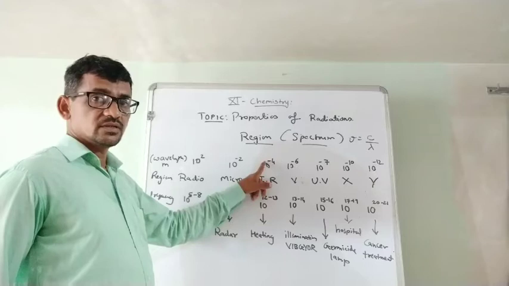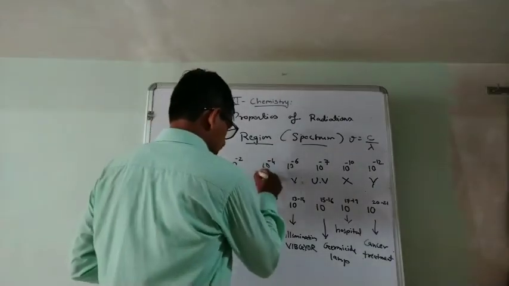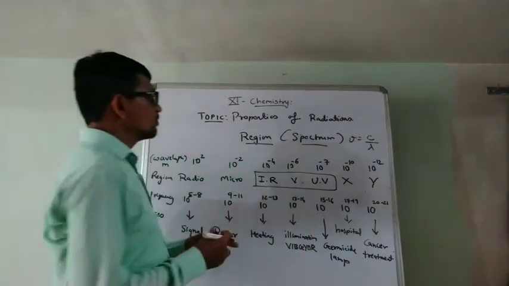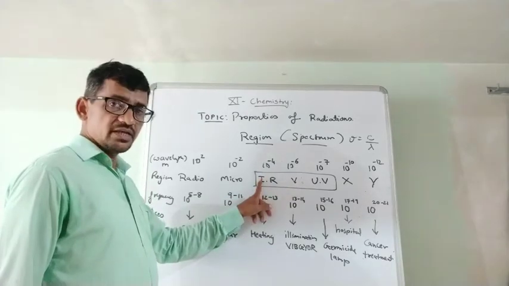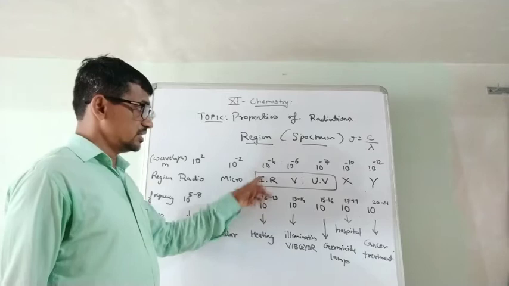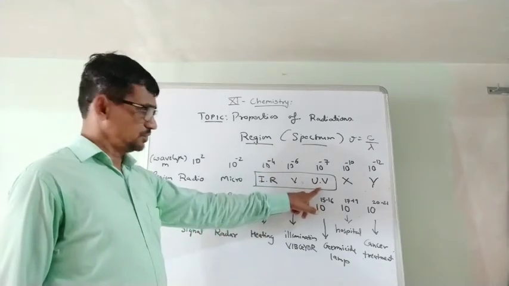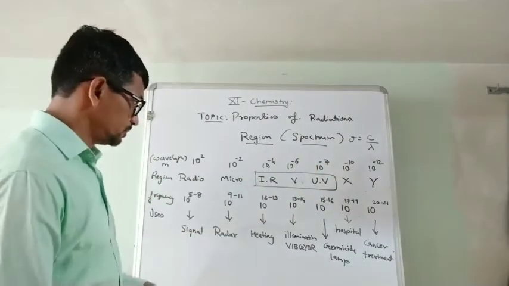Here this lambda is less, remember this. You compare these two regions. Visible region, IR region, less energy, and ultraviolet more energy. You remember it: wavelength is less but energy is more.